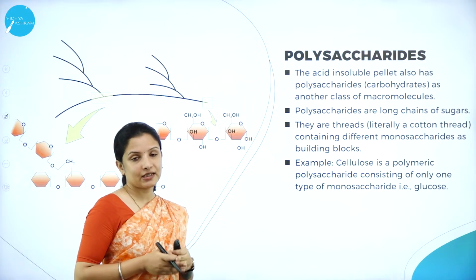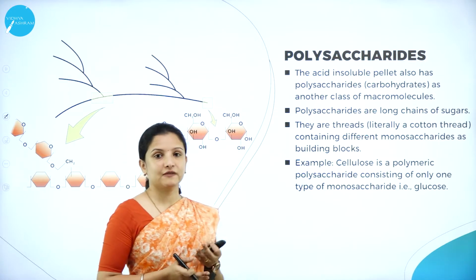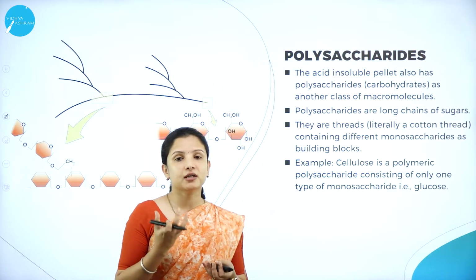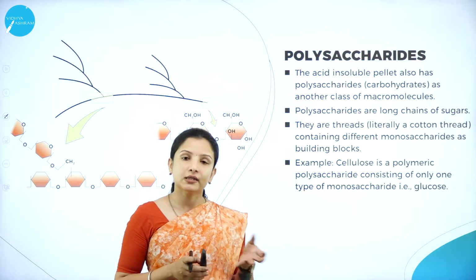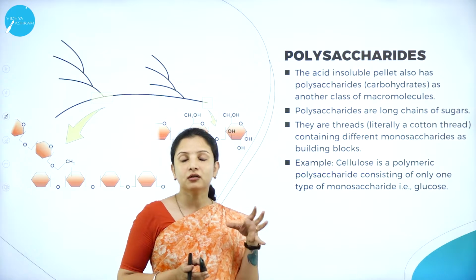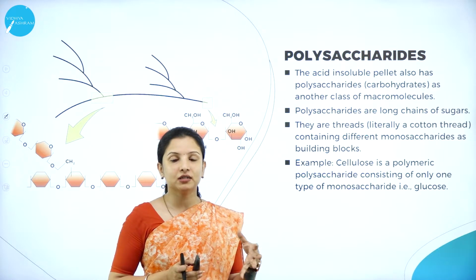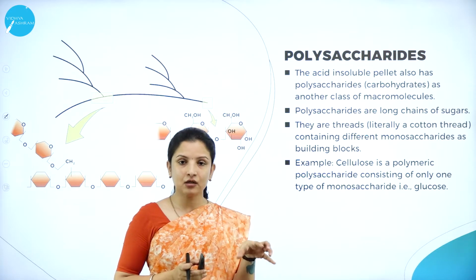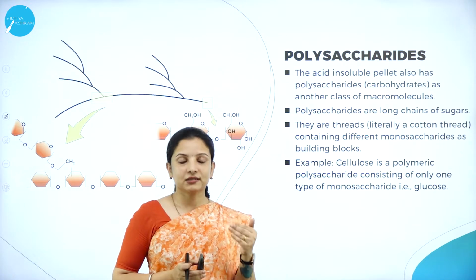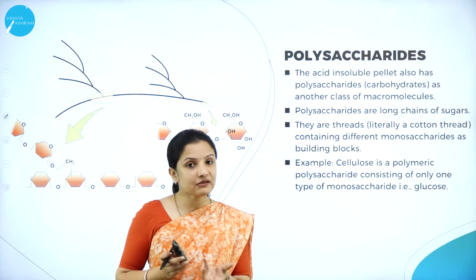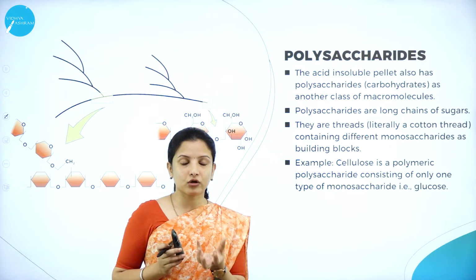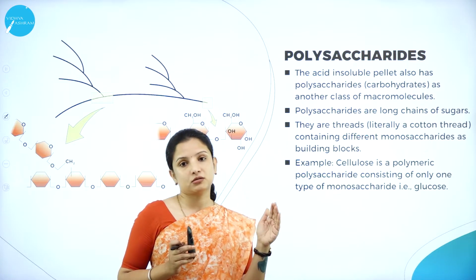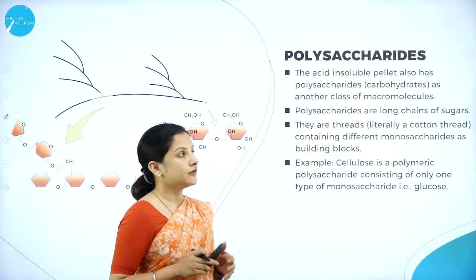And these are acid insoluble. So if you have seen the previous session, you will know that there are two types of fractions whenever you filter a plant extract or an animal extract, whatever it is. One is the acid insoluble fraction, which will remain in the filter, and the other is the acid soluble fraction, which will be the filtrate that is collected at the bottom of the beaker. The one that remains in solid form at the top will be the acid insoluble fraction.